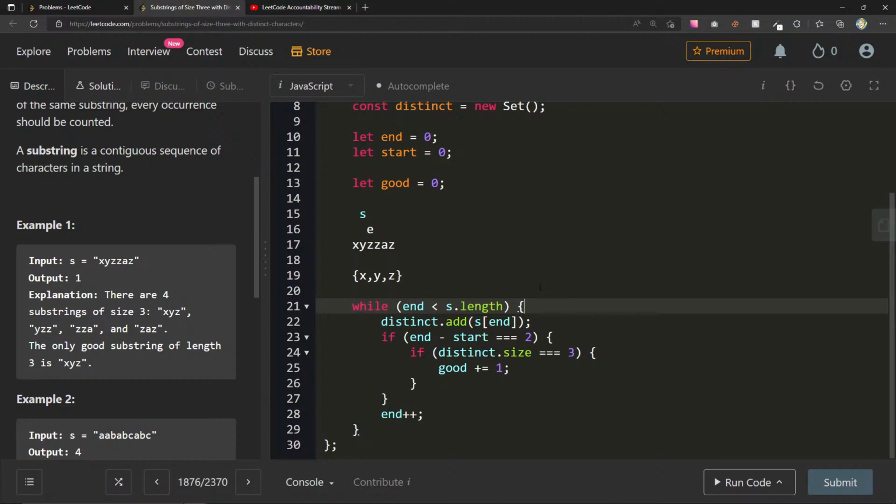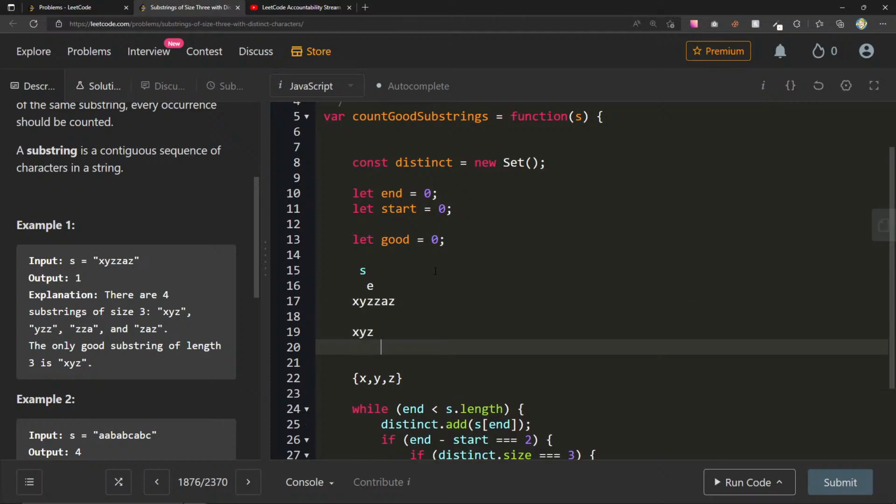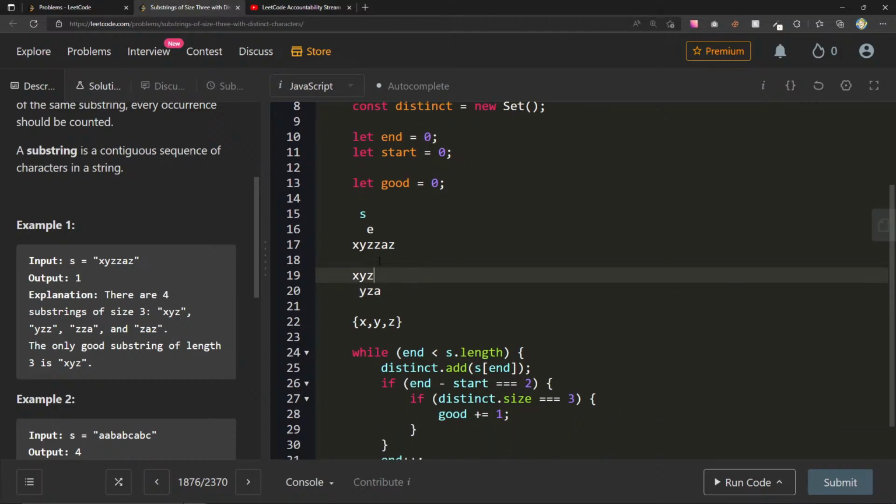What is it really that we want to do? We're going to increase end. And I think really, what if I just start off with s and end? What if I just start off with adding these 3? Because we're going to remove one, we're going to add one. Or let's actually think about what we do when we're writing it out ourselves. We do x, y, z. When we do y, z, a, we only remove the first one, and then we add the next one.